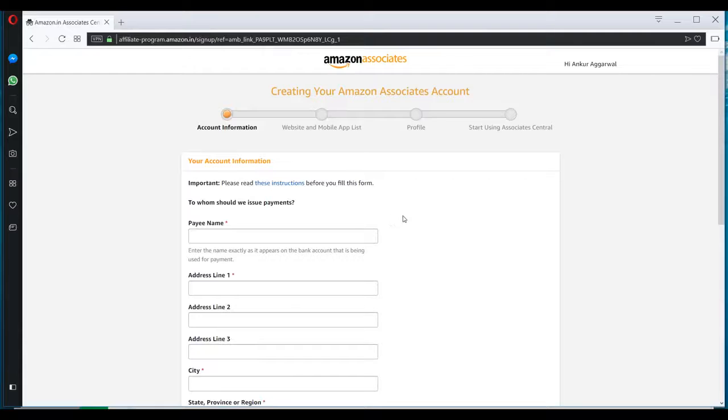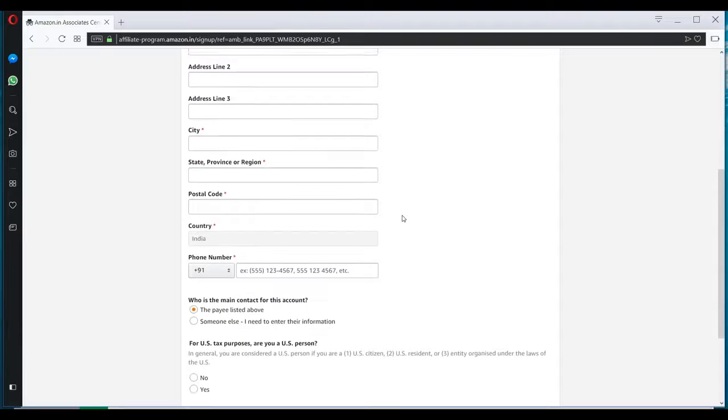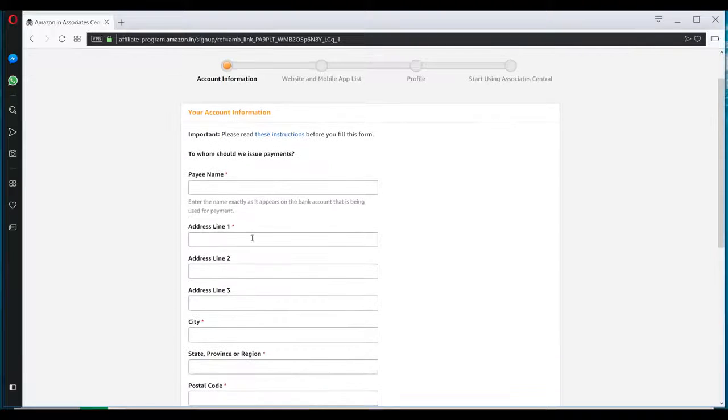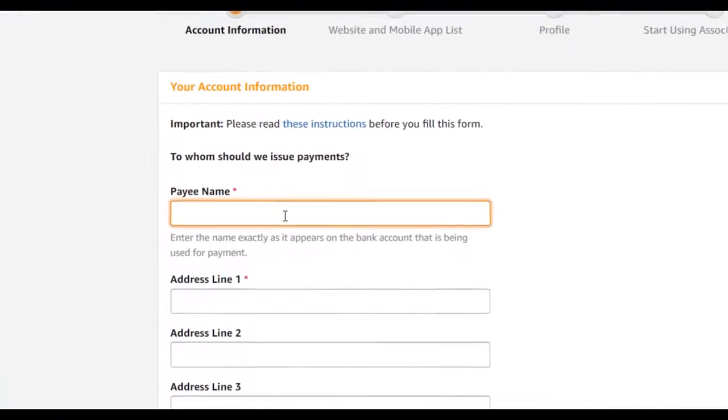After this, the process of creating your associate account will start. The first thing is to add your payee name here. In the payee name section, you have to add the same name that is on your bank account. Because there are two modes of withdrawal of money from Amazon Associate account. The first is check and the second is NEFT. And for both the things, you need a correct payee name. So make sure you add it correctly.